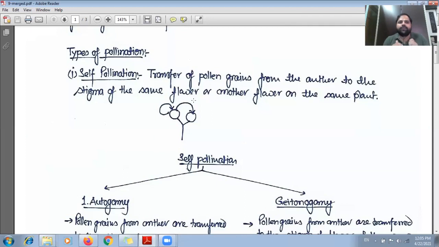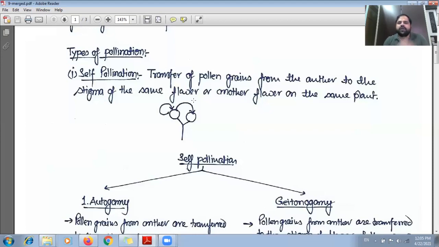When we go in depth, we can understand it completely: when the seed or the next generation of the plant is produced, then the genotype will not be as different as when the transfer of pollen grain takes place to another plant, just because the egg of the female gametophyte and the pollen grain of the male gametophyte have arisen from the same plant.